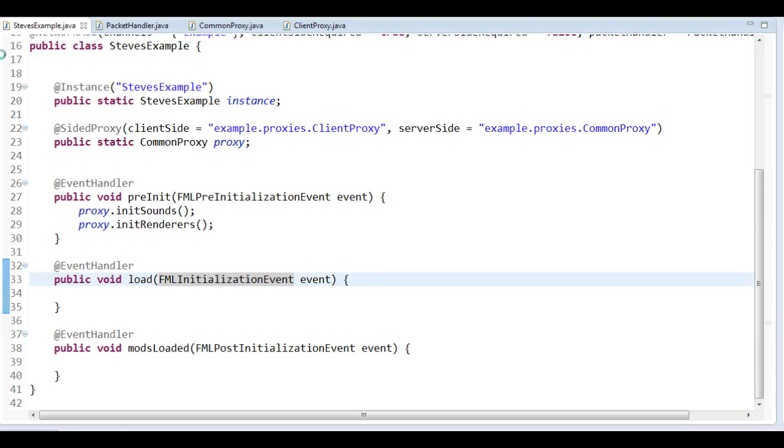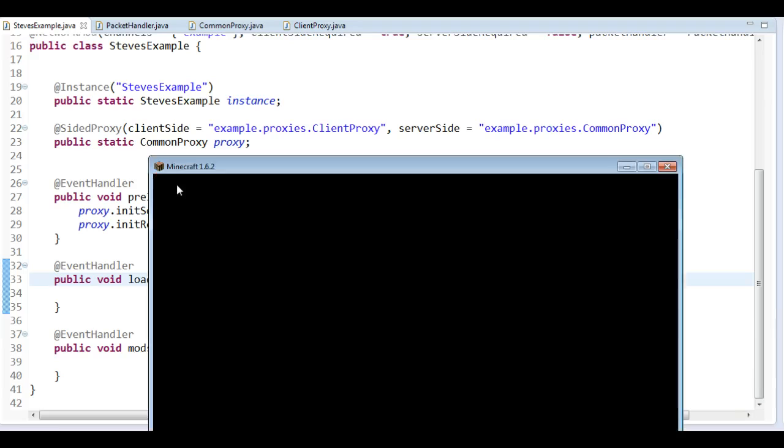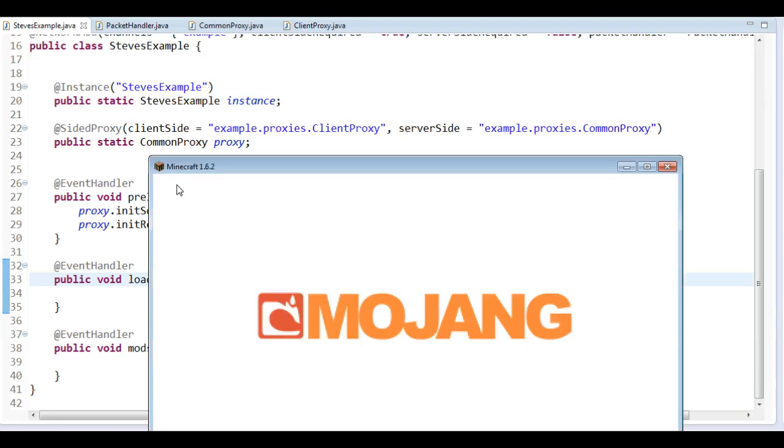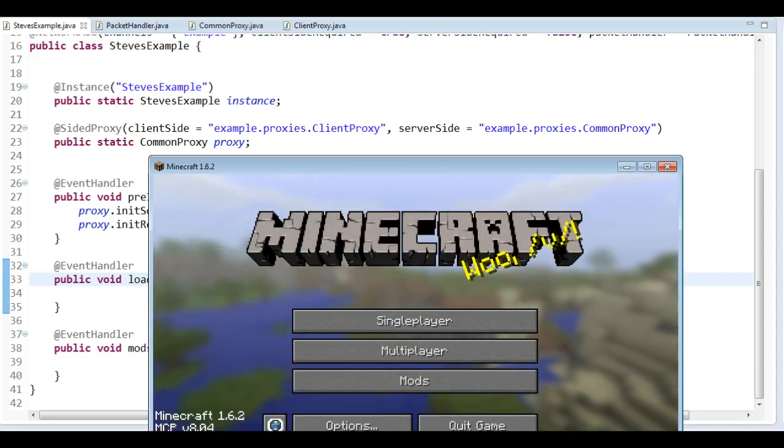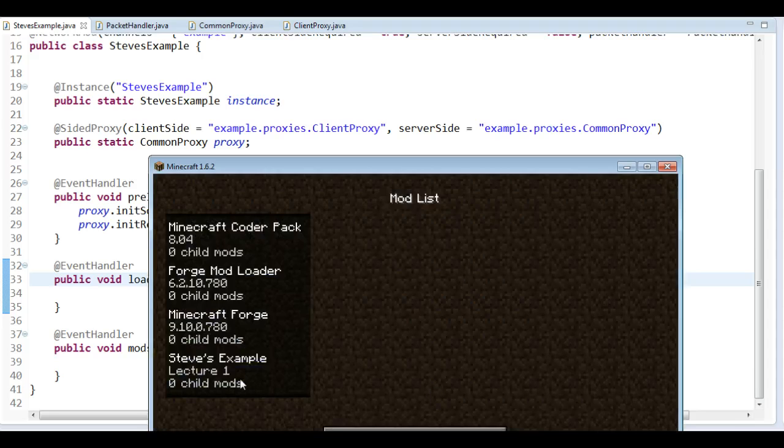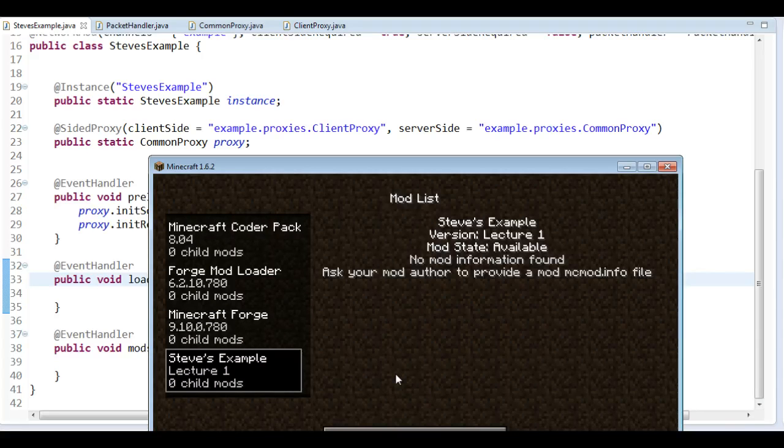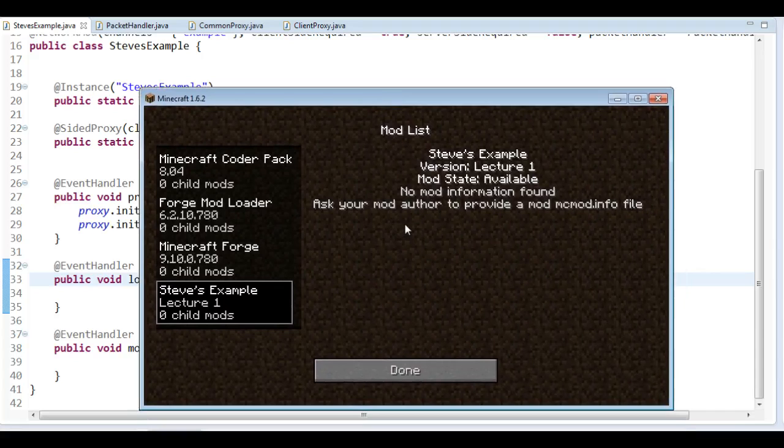Run the client like this. So now we have not only MCP and FML and Forge, but we should also have our own mod, Steve's Example, in the mod list. So here we go, 4 mods loaded, nice. Click mods, and here we go: Steve's Example, version lecture 1, mod state available, no mod information found, ask your mod author to provide a mod mcmod.info file. There we go, move it up a bit.